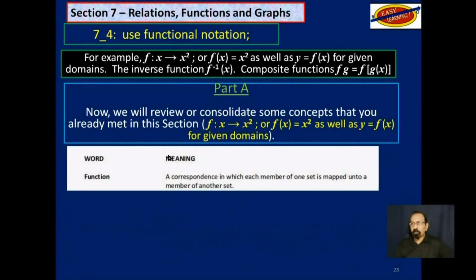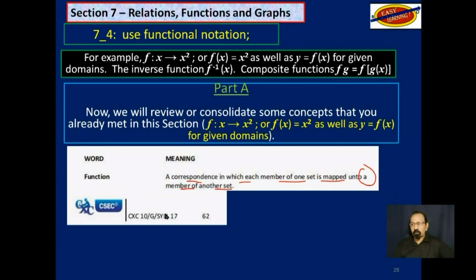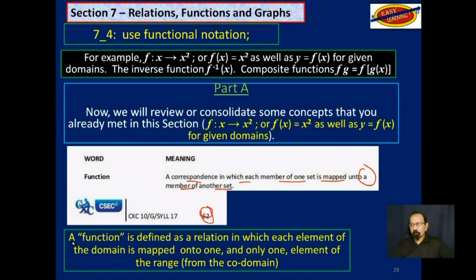First of all, what is a function? Now, your syllabus defines a function as a correspondence with each member of one set mapped onto a member of another set, and that is from page 62. A better working definition is this: a function is defined as a relation in which each element of the domain is mapped onto one and only one element of the range from the codomain.